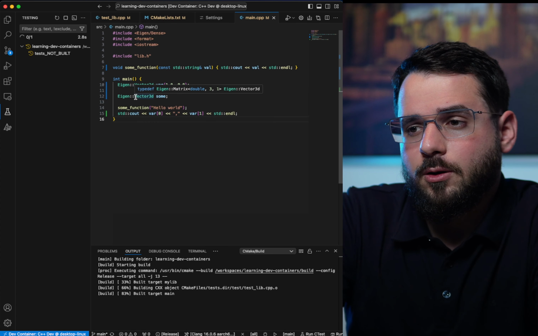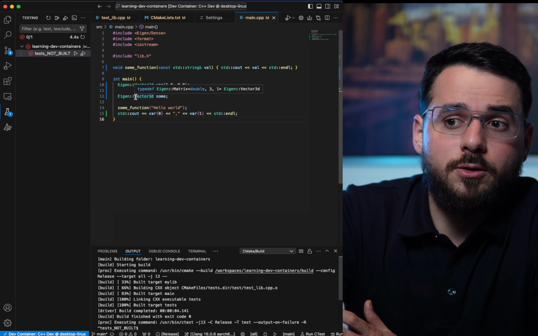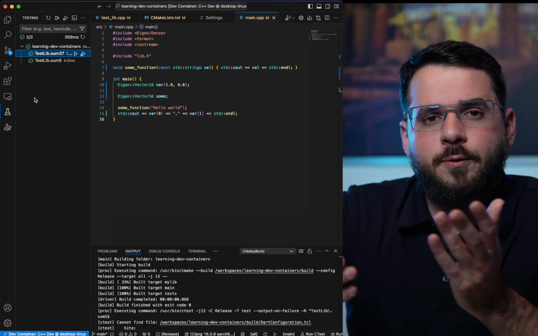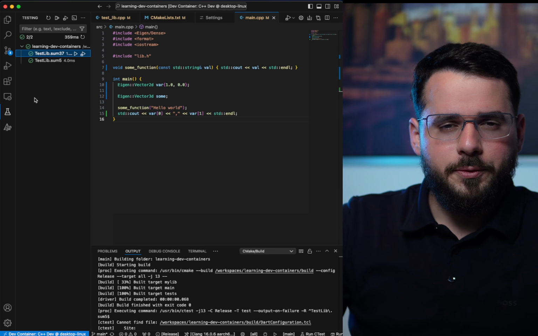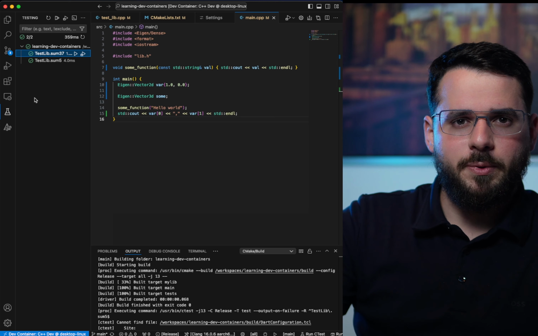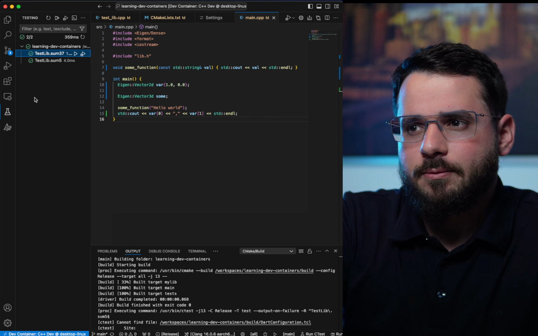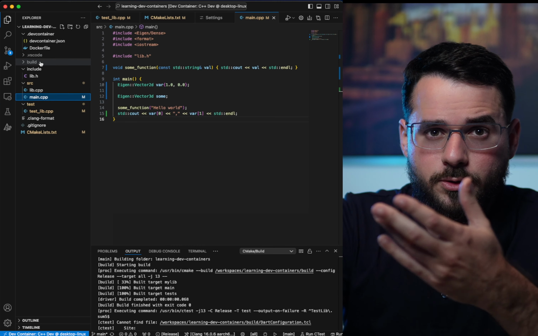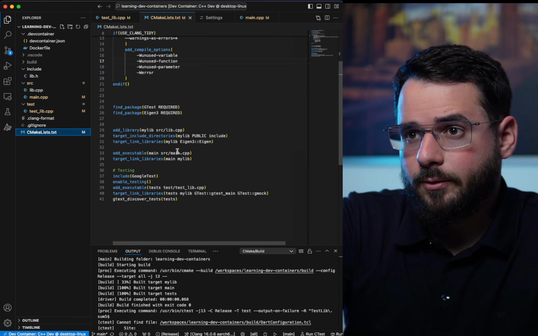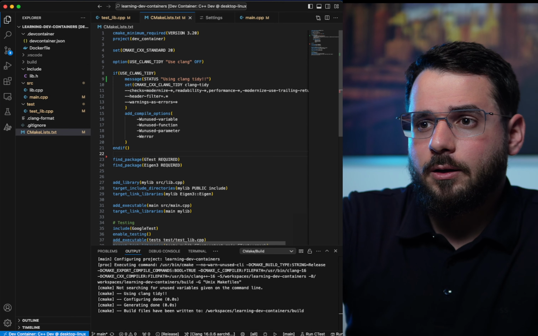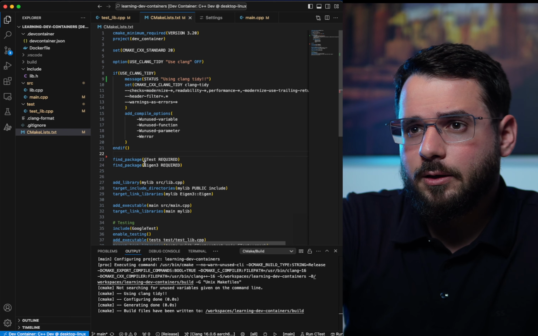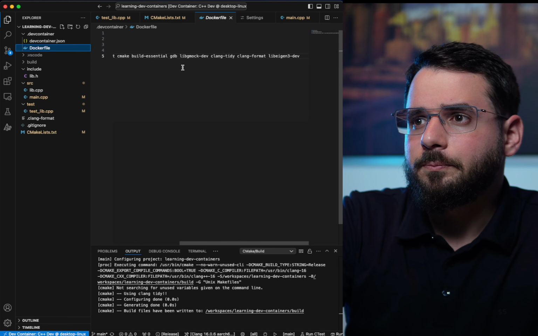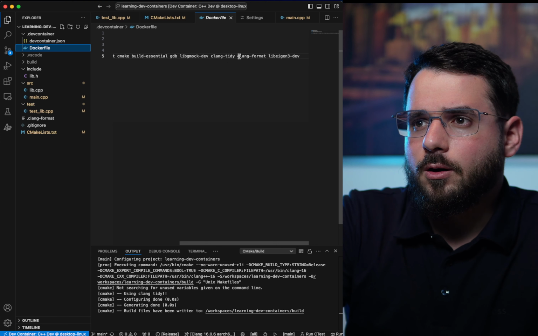Great. It's going to do linting for your tests. You see, this is a very convenient way to develop your own C++ project. All dependencies are there. Everything is really there for us, and you can use this as a reference, of course. And the last thing is Clang-format. So once more, you're going to see in the Dockerfile there is something called Clang-format.